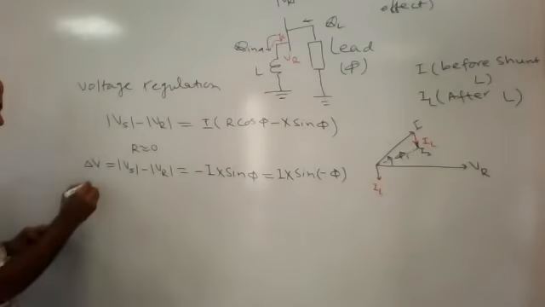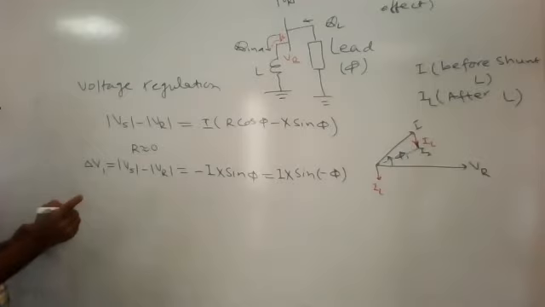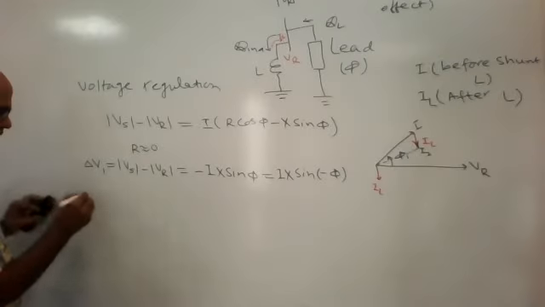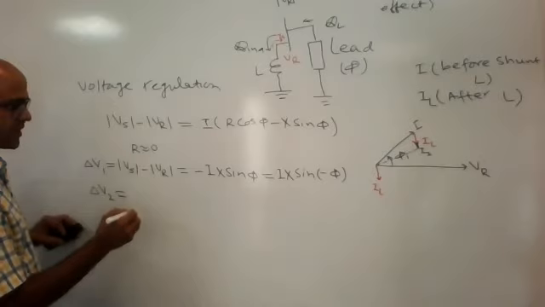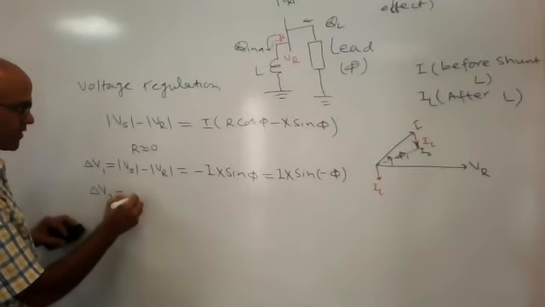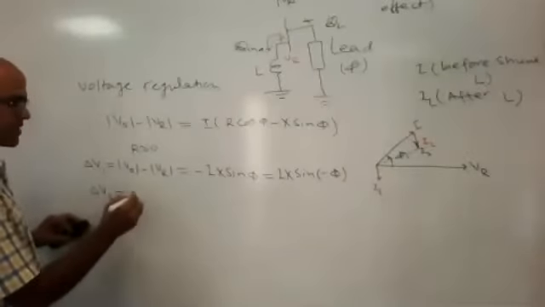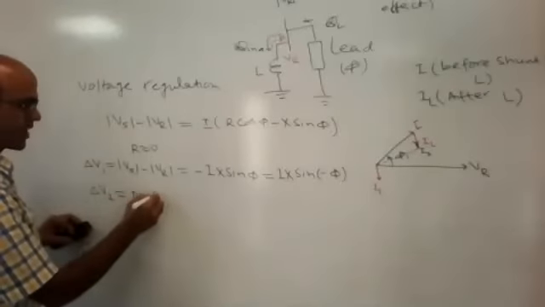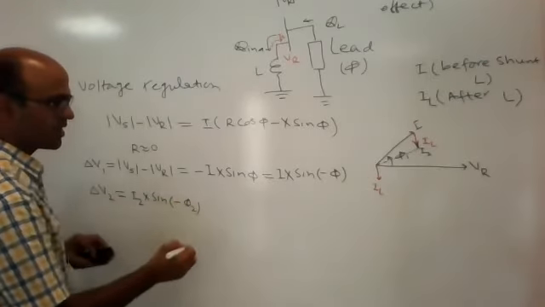Now in the second case, this is the first case, before the inductor connection or shunt connection. This is the second case. In the second case, what is the current? The current is I2, and this X sign. Now the angle will change to phi2.